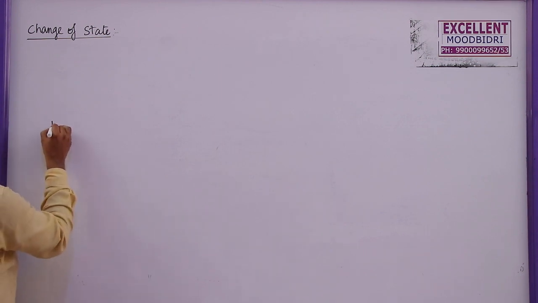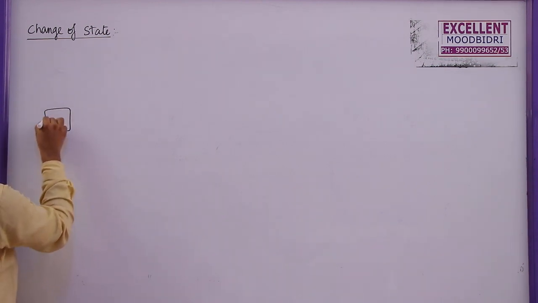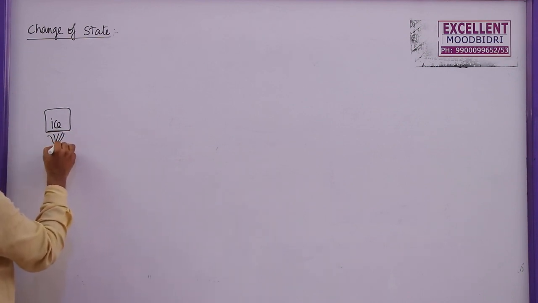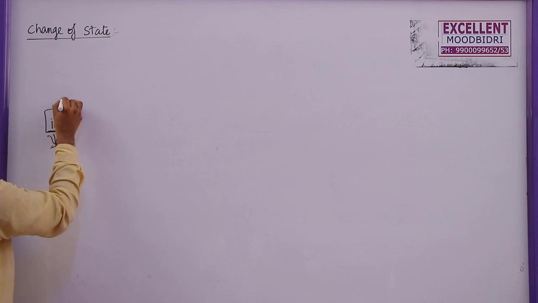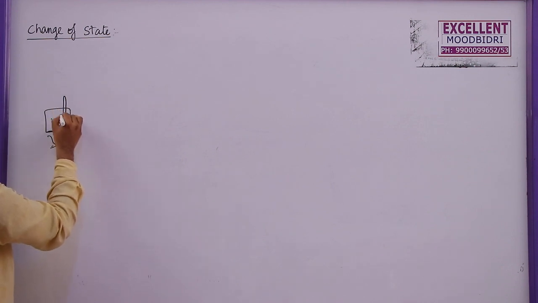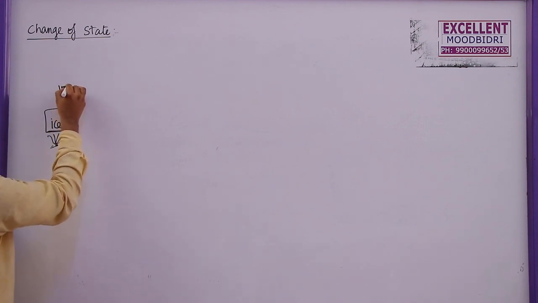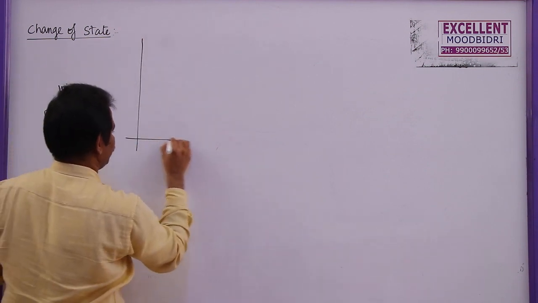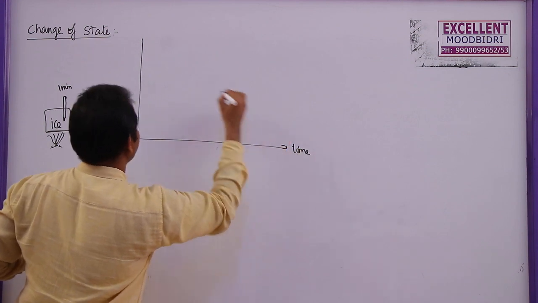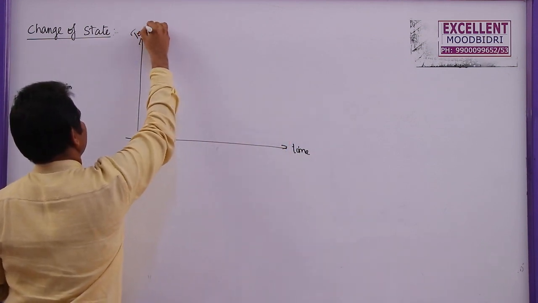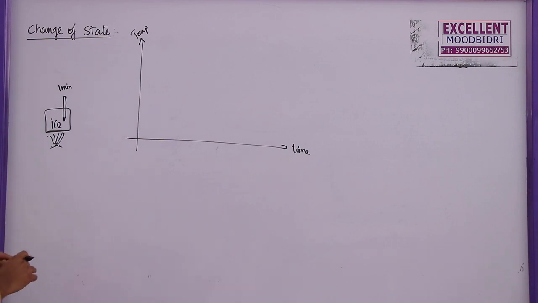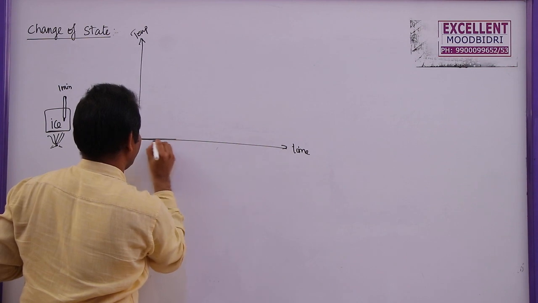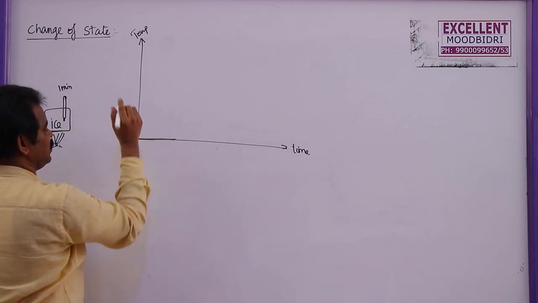Take some ice cubes in a container, and if we supply heat energy to the ice cubes and measure the temperature every minute, and plot the graph between time and temperature, you will get a graph such that this will be the line, but for some time the temperature never changes.